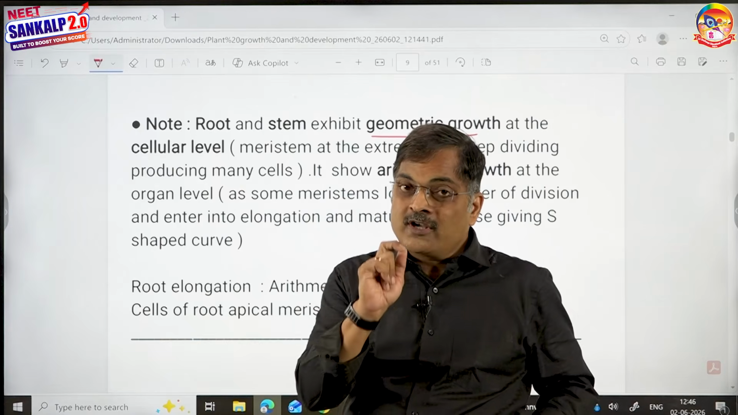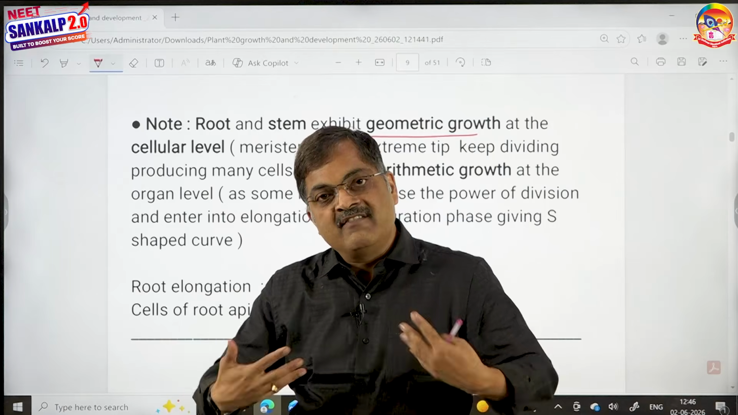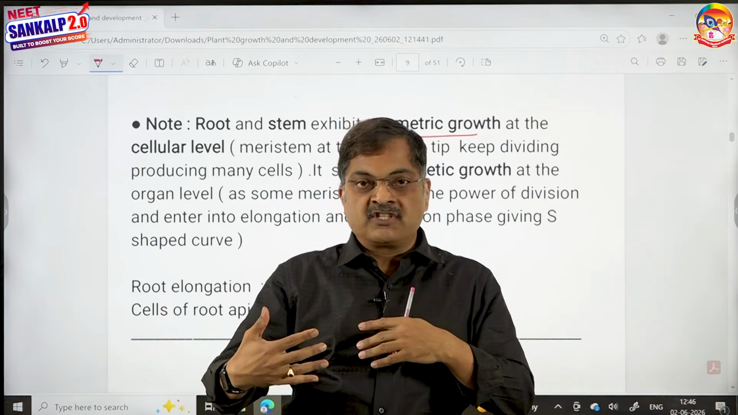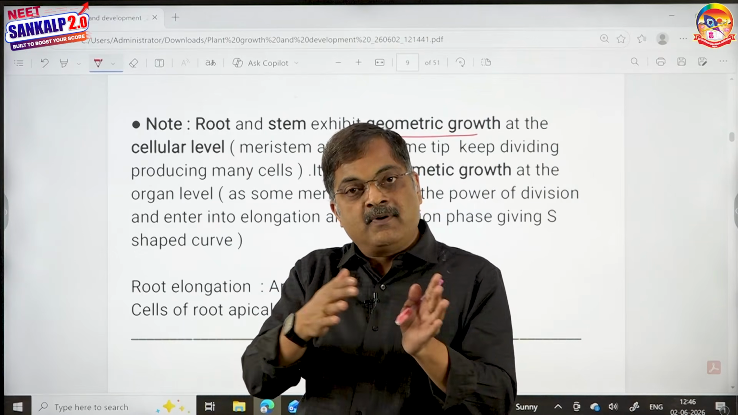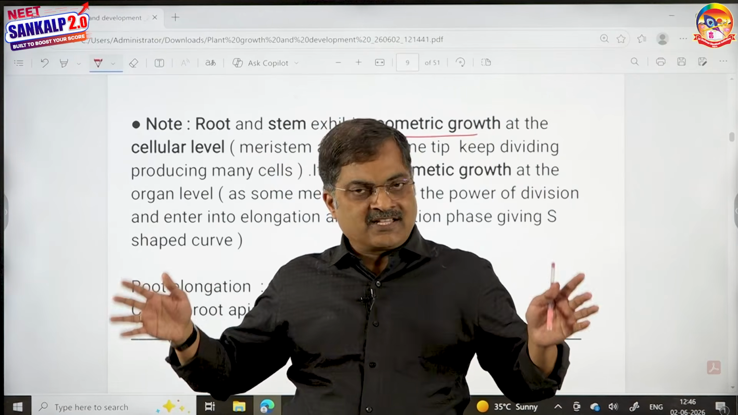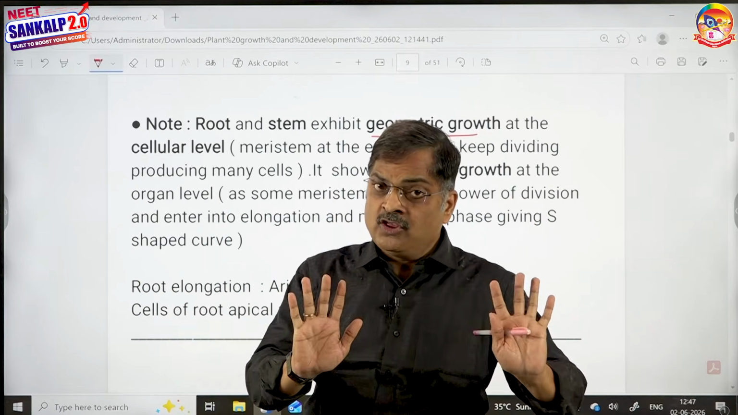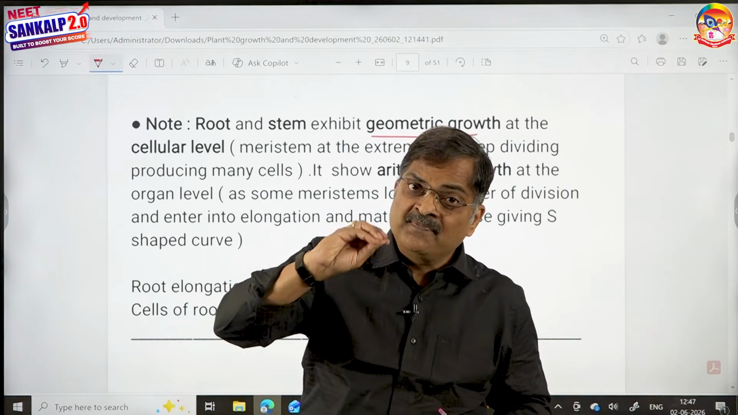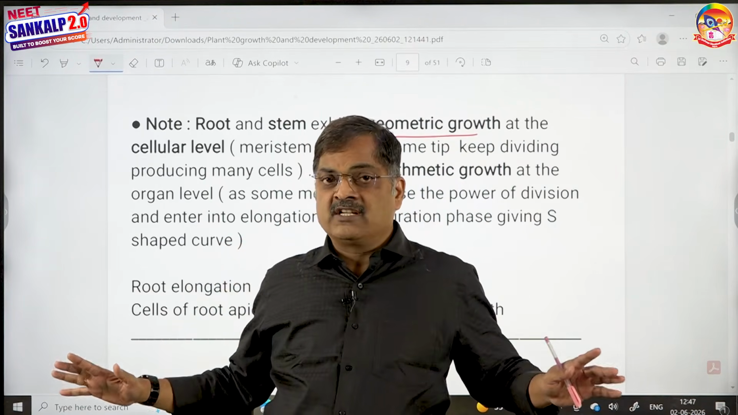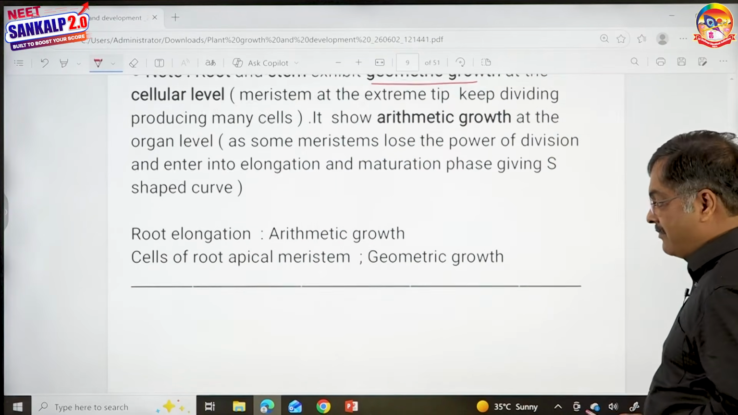So if they ask you, root apical meristems at cellular level show geometric growth, because just like an embryo, every cell will divide. But after some time, one cell becomes permanent, undergoes differentiation, means it adds permanent cells in a uniform manner. That type of growth is said to be arithmetic. So if they ask you root and stem elongation, your answer should be arithmetic, children, even though the root and shoot apical meristems at cellular level show geometric growth, but elongation of root and stem is more or less uniform. It exemplifies arithmetic growth, which you have to remember.